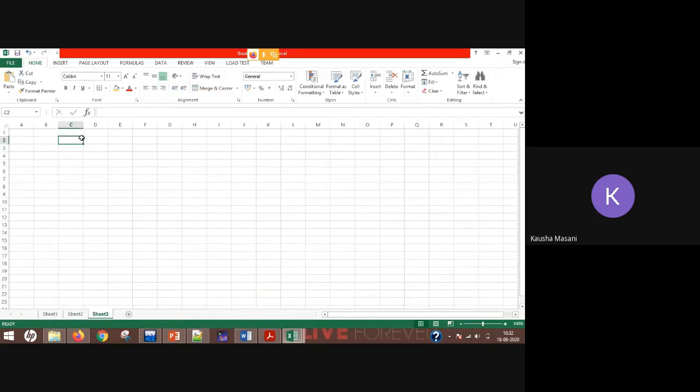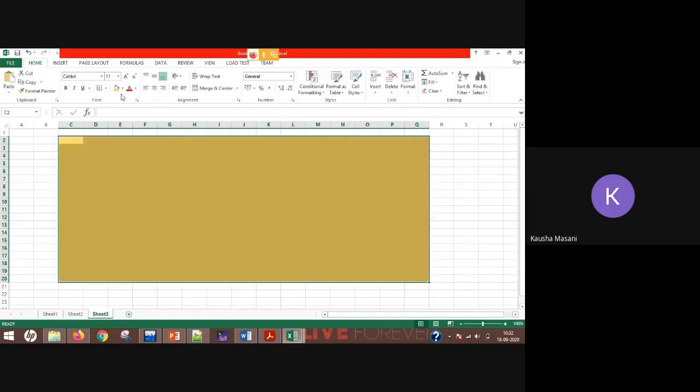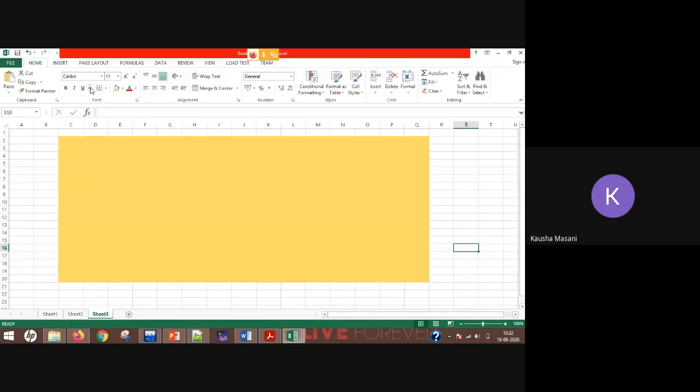Let's say this whole part, from column C to column Q, this whole orange part is your memory location. Now here, let's say I am building an array like this, an array from E to J.